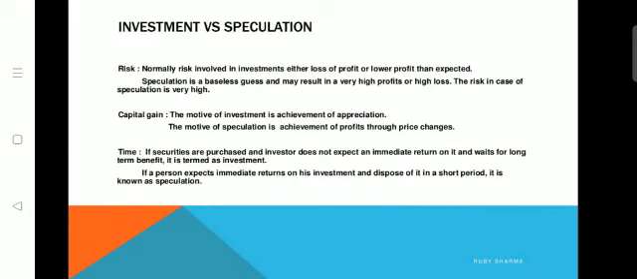So this is about the meaning of investment, and investment versus speculation. In the next class we can discuss some of the investment avenues, and also the meaning of investment management.